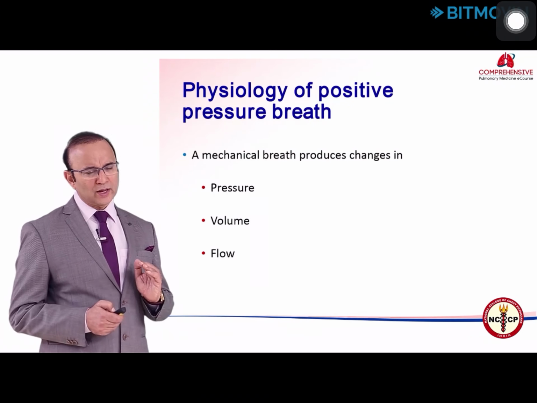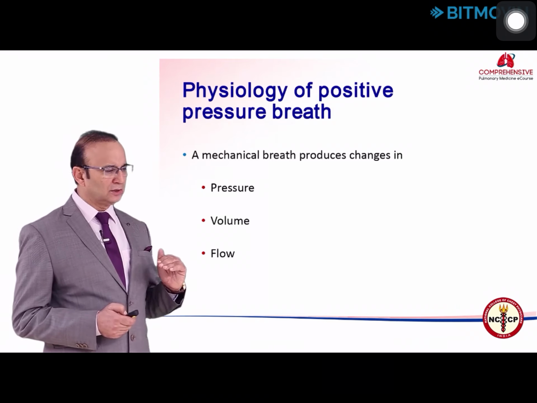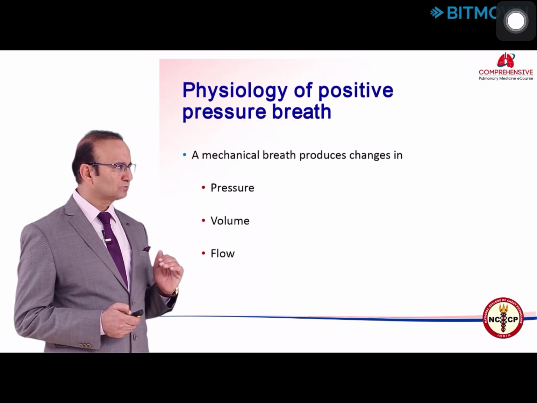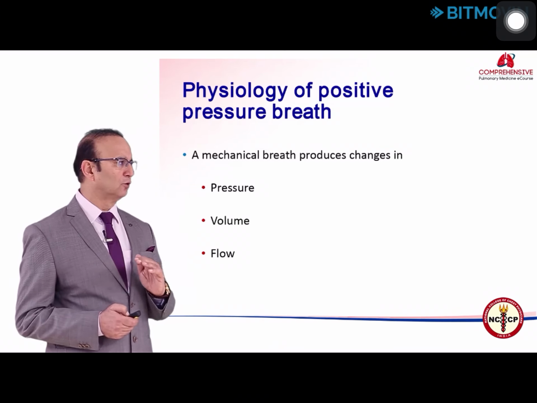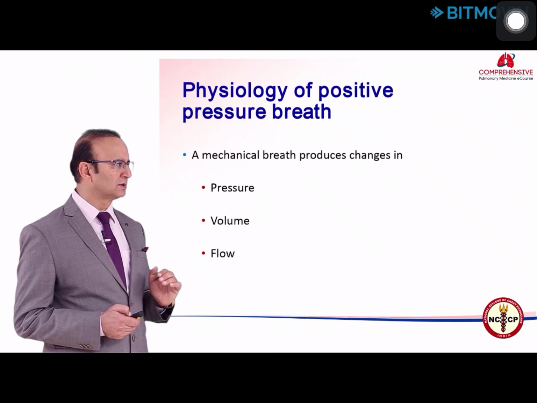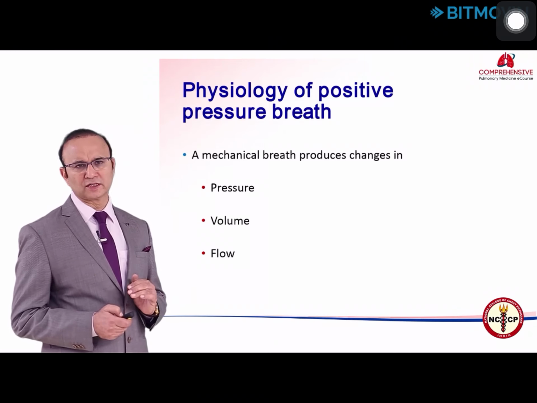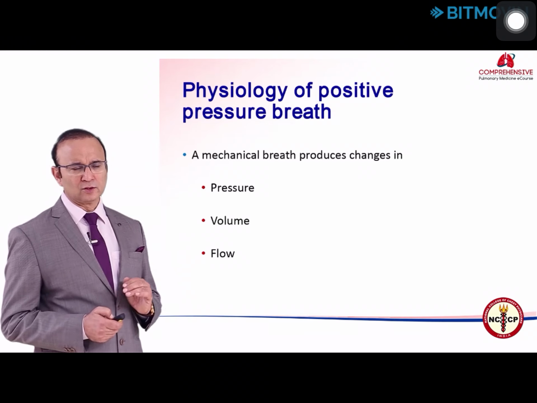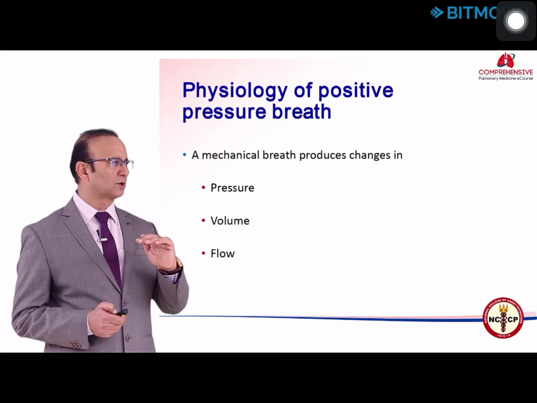Now, when a mechanical breath is delivered or when the flow starts, it produces changes in the pressure, volume and flow in the respiratory system, and these are greatly dependent on the mechanics of the respiratory system. So when you deliver a mechanical breath, pressure, volume and flow can change.